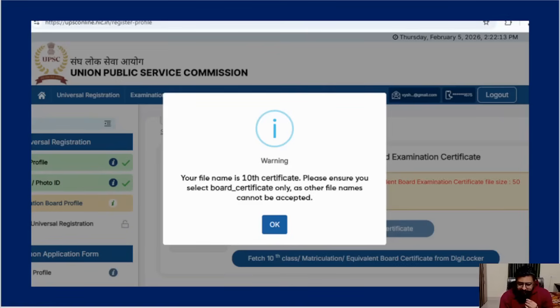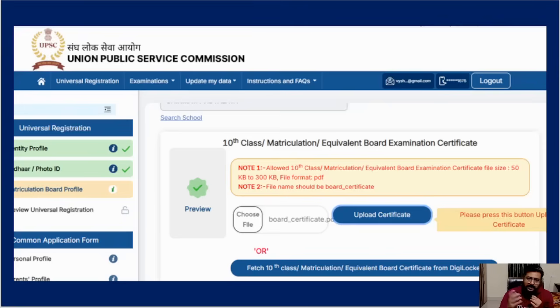See, your file name is 10th certificate. Please ensure you select the board certificate only. My PDF file initially had the name 10th certificate, so they did not take it. They are not allowing it to upload. You have to rename it in the system as board_certificate. Then they will accept it. That is how the system is designed. They cannot take random PDFs.